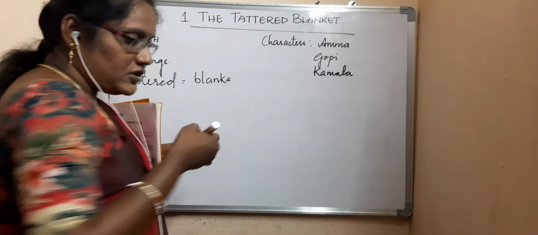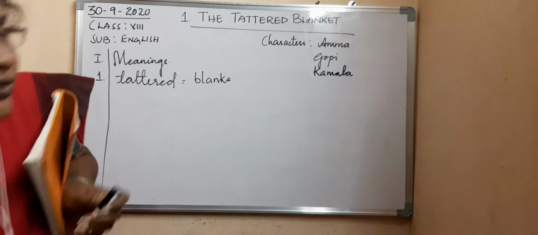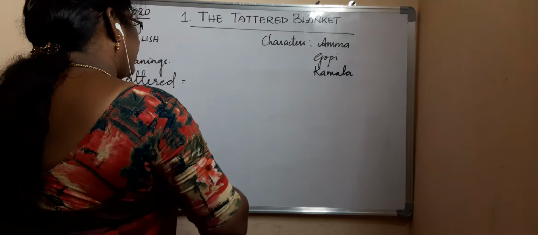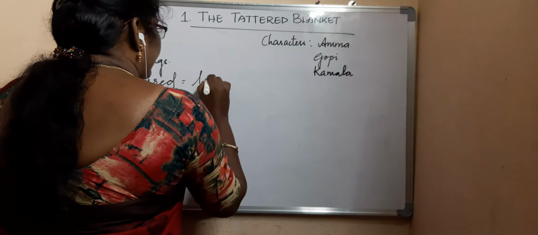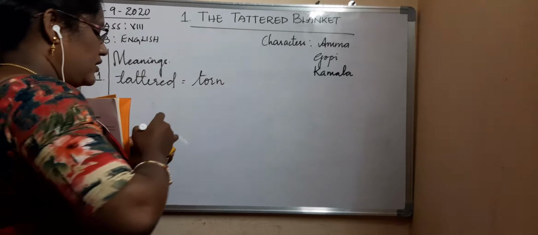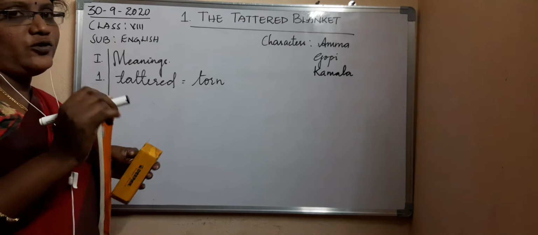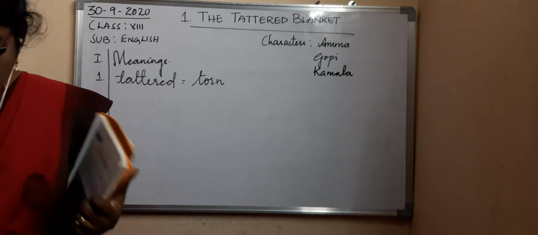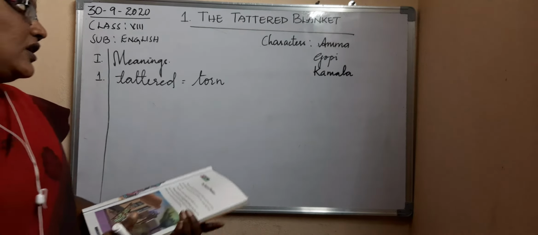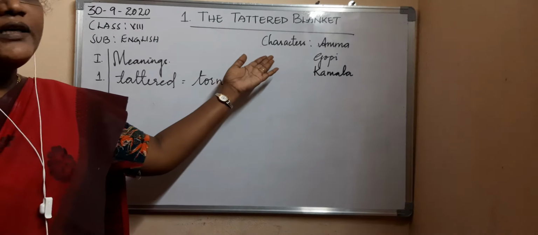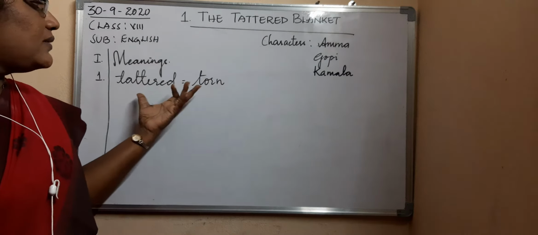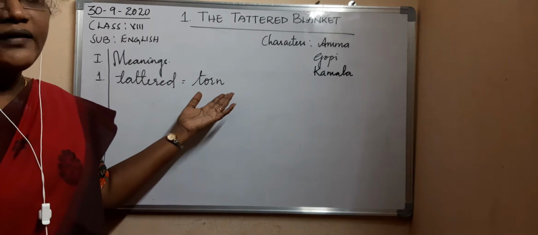The meaning of tattered is torn. So the tattered blanket means the torn blanket. Now you have understood what the meaning of tattered is.